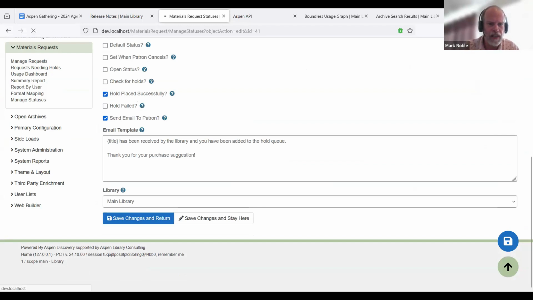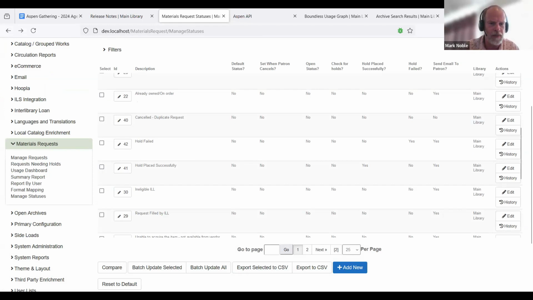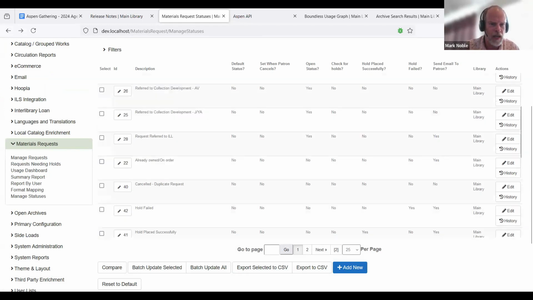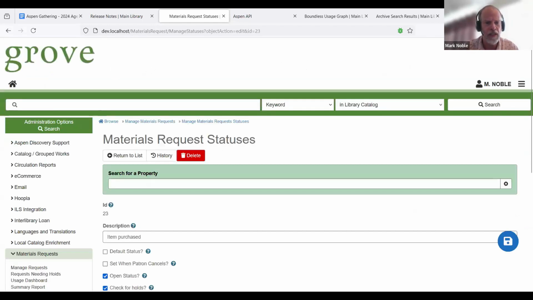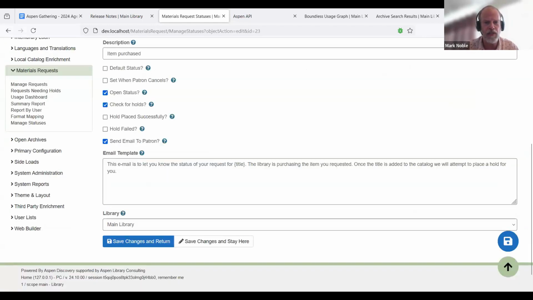The other thing I did was I updated the item purchased status. I changed the email template just to say, hey, we're purchasing it, we're going to place a hold for you. We checked this check for hold, and we made it open so patrons can still watch them. You could leave it closed if you wanted, but it's just a little easier to manage if they're open.